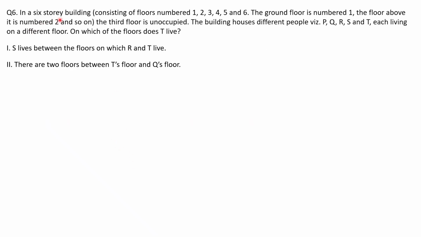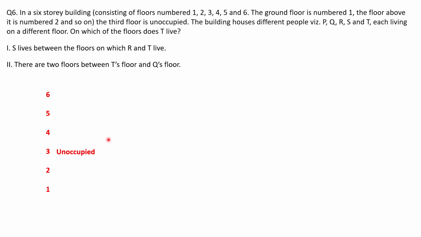So question number 6. In a 6-story building consisting of floors number 1, 2, 3, 4, 5 and 6, the ground floor is numbered 1, the floor above it is numbered 2 and so on. And the third floor is unoccupied. The building houses different people, P, Q, R, S and T, each living on a different floor. You have to find on which of the floors T lives. And there are two statements given. S lives between the floors on which R and T live. And there are two floors between T's floor and Q's floor.